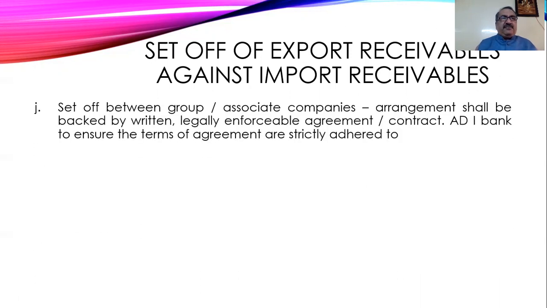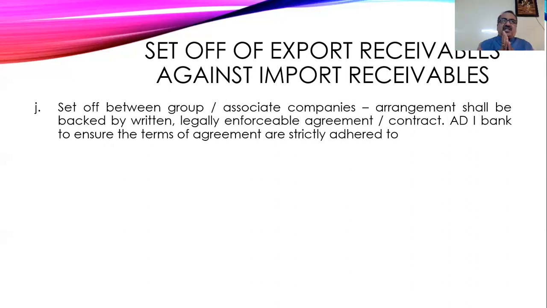Next point is set off between group or associate companies. Arrangement shall be backed by written legally enforceable agreement contract. Authorized dealer bank has to ensure the terms of agreement are strictly adhered to. So first thing, even for a group company, outstanding also can be set up. But for this, there's a specific written agreement.